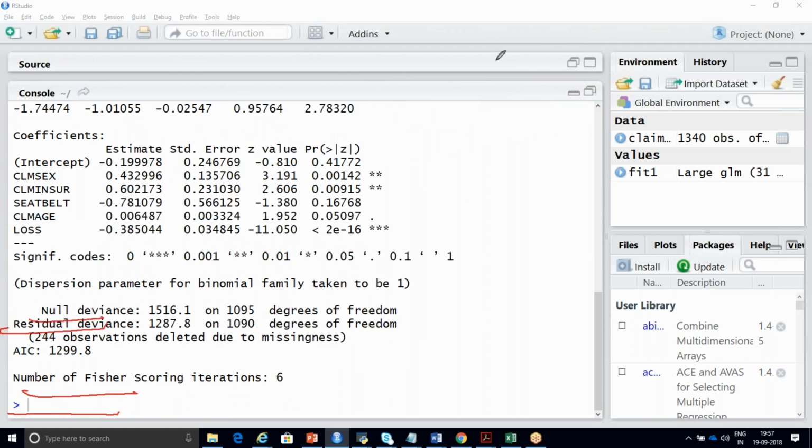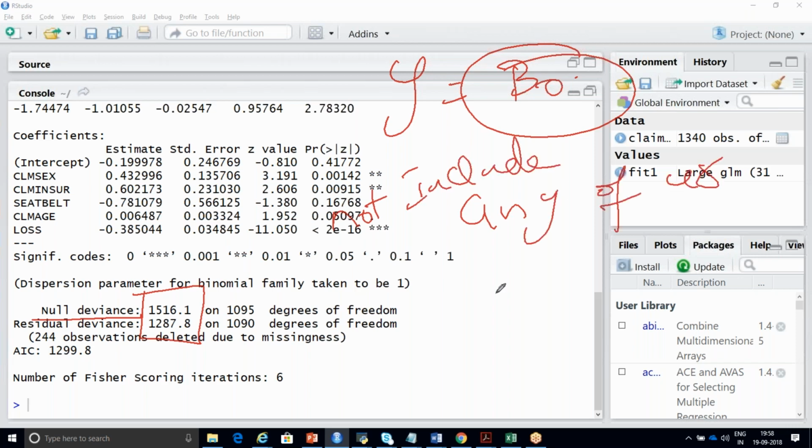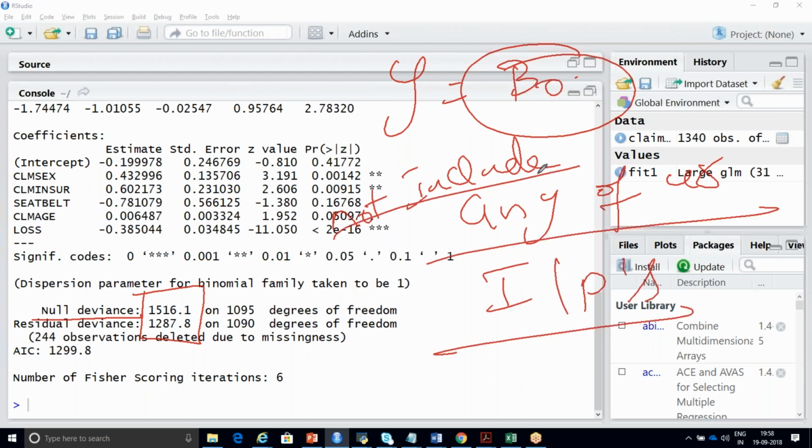So what are null deviance and residual deviance? The null deviance is calculated based only on your beta naught value. It will not include any of your beta 1, beta 2, or any of your inputs.